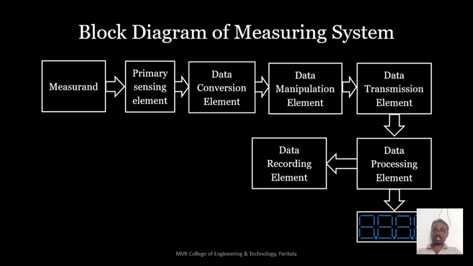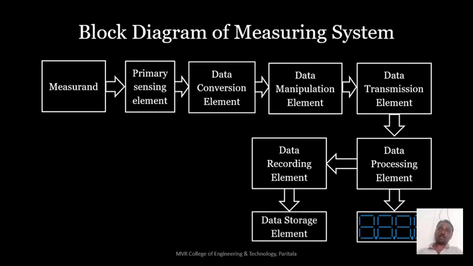So what do we have to use again? We need to use the data processing element as well as the data storage element. The storage element stores the recorded data, and the storage element also contains the data processing element. This data processing element converts the storage element signal into an understandable signal for the digital display. So this is the way.